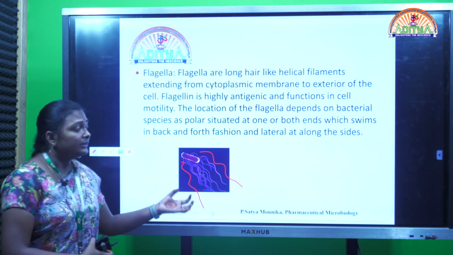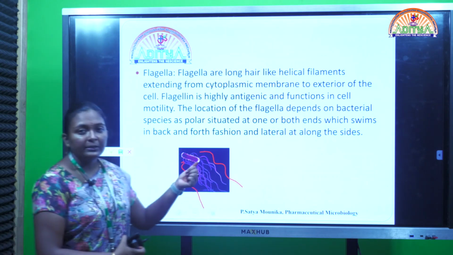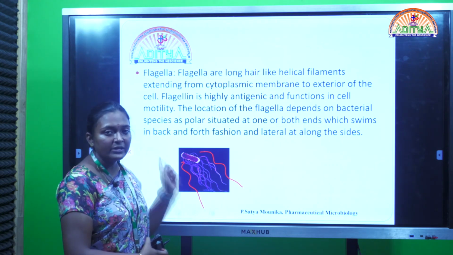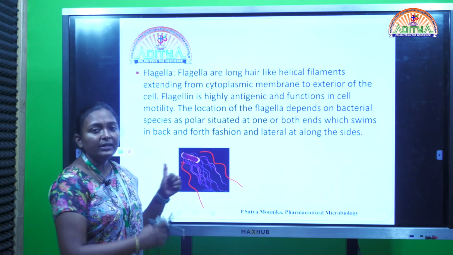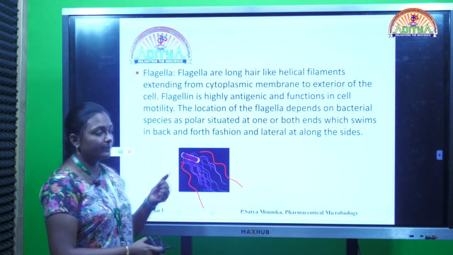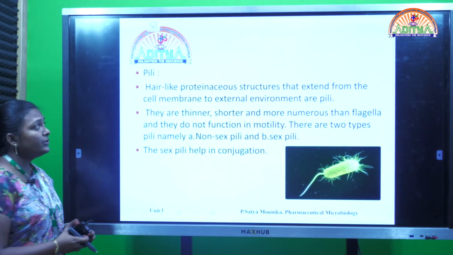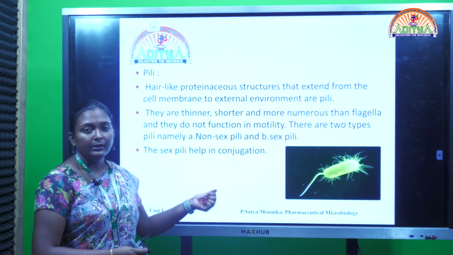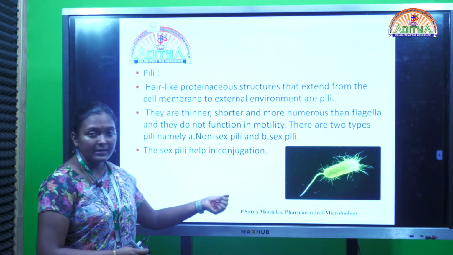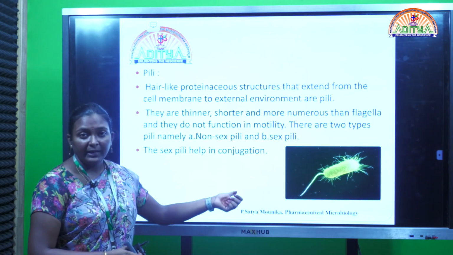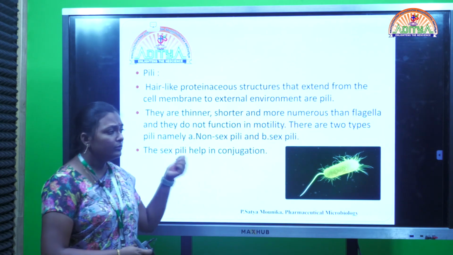And the flagella are either present on one side or on the entire surface of the bacterial cell or on the lateral sides too, on both sides. Okay. Coming to the next cell organelle. So the last cell organelle of the bacterial cell is called pili, and this is similar to flagella too.